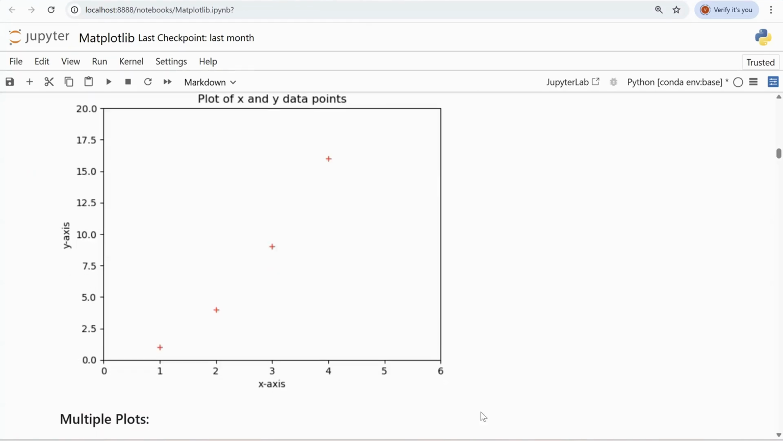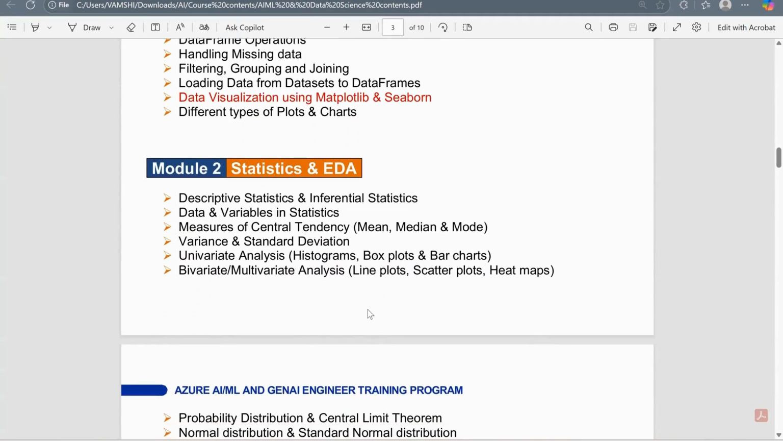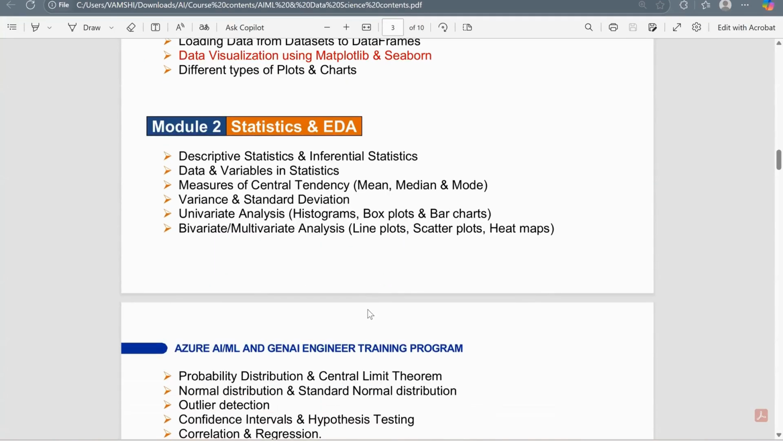All right. Then we'll also be diving deep into statistics and EDA, where we'll be learning a few things about descriptive statistics and inferential statistics. How to measure your data, how to look at the spread of your data. Again, what is mean, what is median, and more. And in which scenarios we use mean, and in which scenarios we use median or mode.